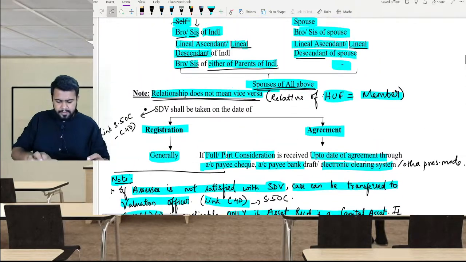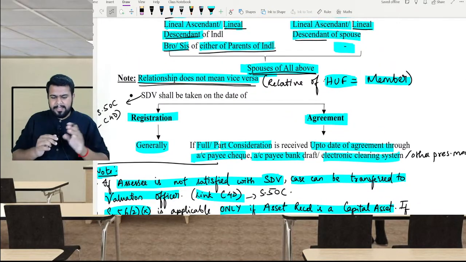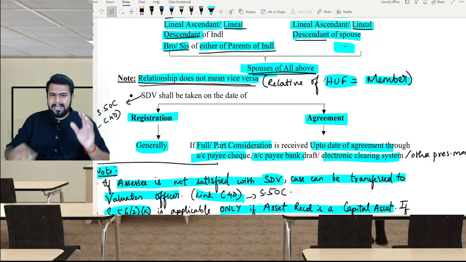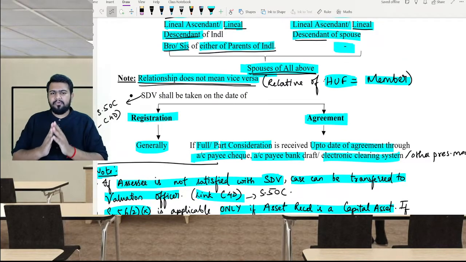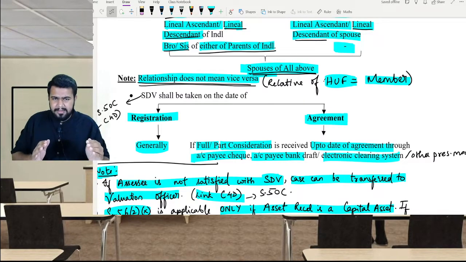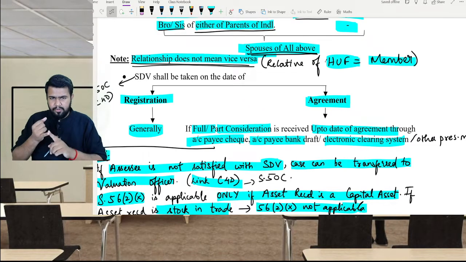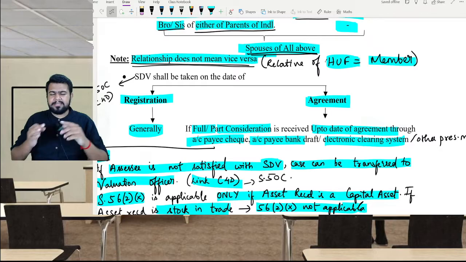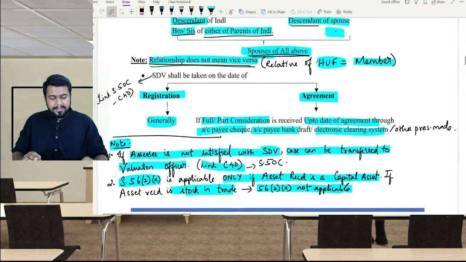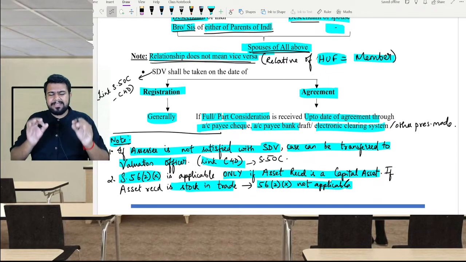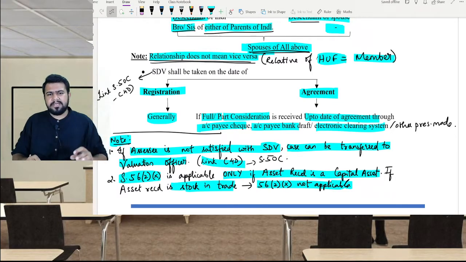Firstly, we discussed immovable property, correct? In that immovable property we should take the stamp duty value. On what date should the stamp duty value be taken, the registration date or the agreement date? The answer is generally the registration date. However, if on or before the date of agreement any full or part of consideration is received via account payee cheque, account payee bank draft, electronic clearing system or any other prescribed mode, then you have to take the agreement date. This is the same as what we discussed in section 50C and section 43CA. The same provision is repeated here also.